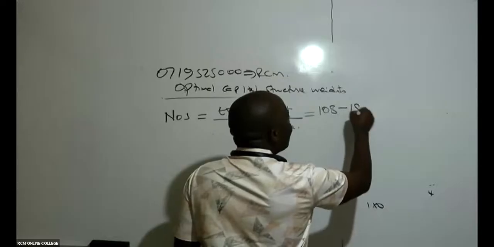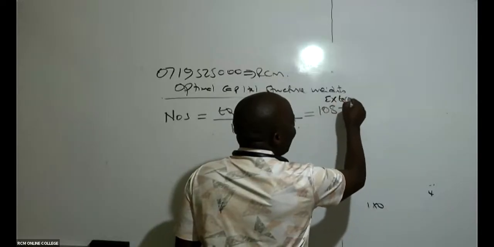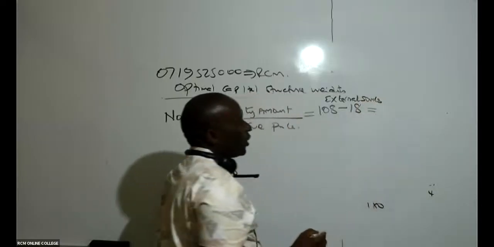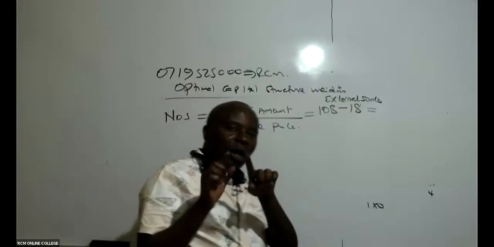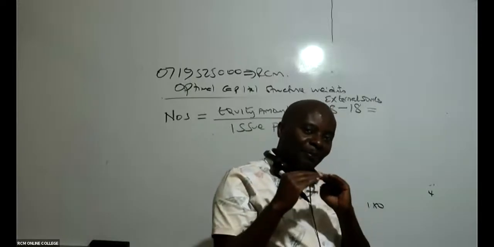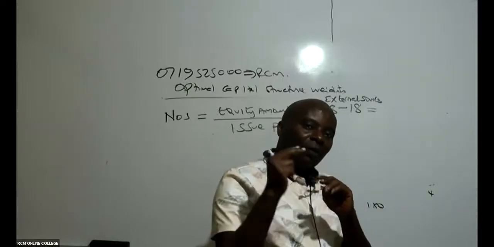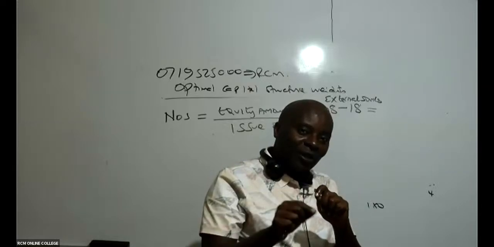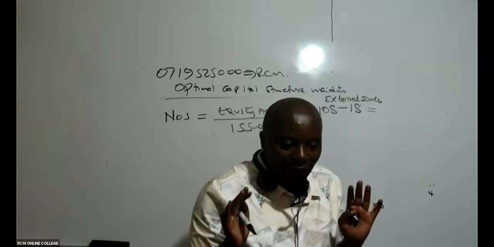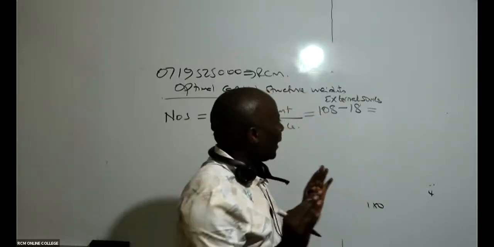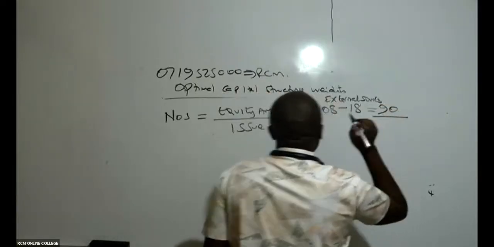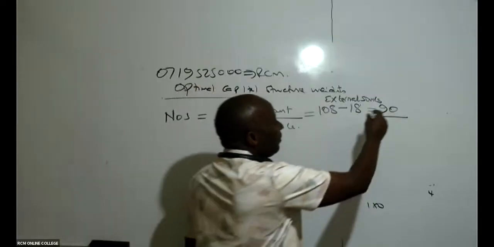So externally, how much are we going to get from external sources? Out of the equity 108, remember equity has two components. We have the amount which will come from internal sources, 18, and then what will come from outside as shares. So what is 108 minus 18? It's 90. So remember, this is 90 million.